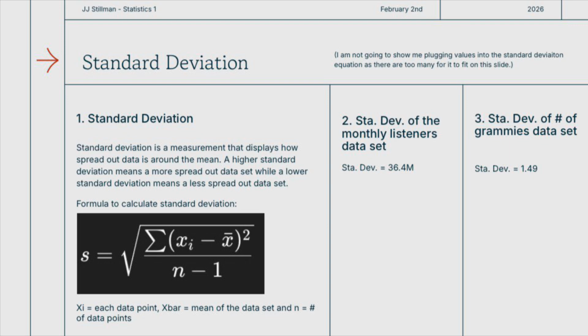The final piece of data that I found was the standard deviation of each data set. You can see below the formula for standard deviation and what each of the symbols within that means. What I found from calculating the standard deviation was that the standard deviation for monthly listeners was 36.4 million, and the standard deviation for the number of Grammys was 1.49. This was a staggeringly high difference between the two.